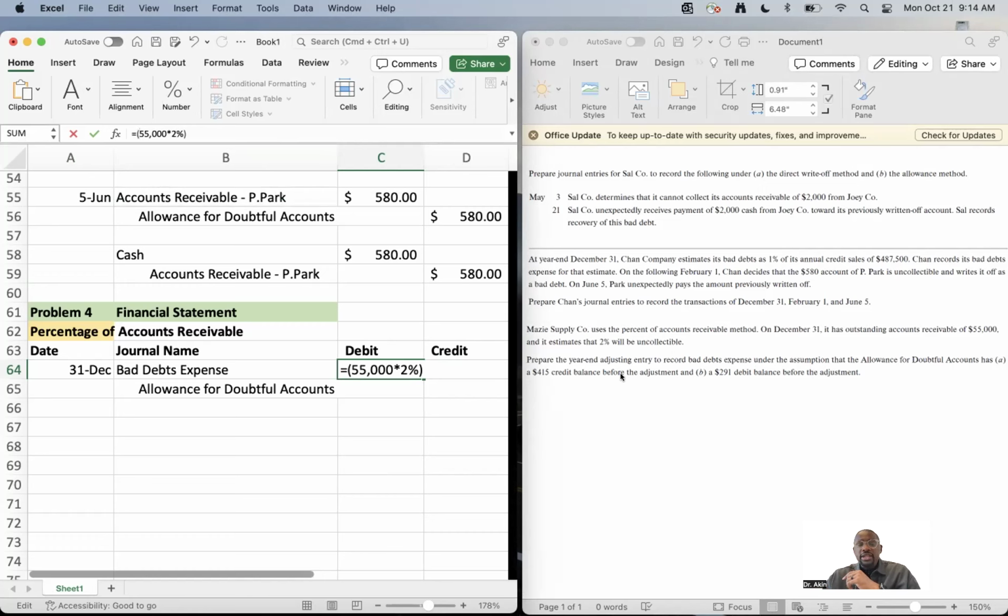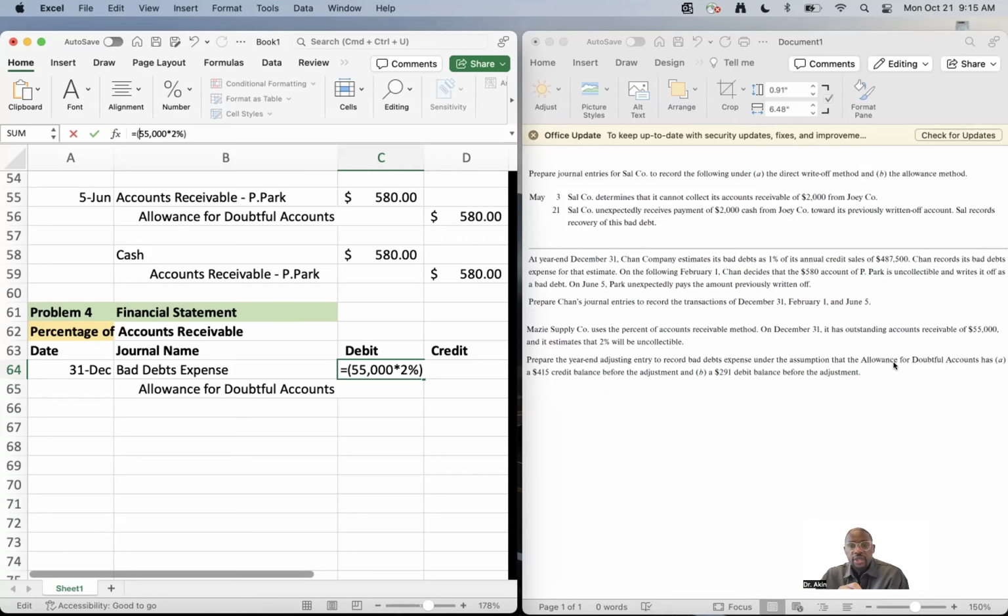However, we must also not only record the bad debt expense as it relates to the percentage, but we also have to either add or subtract any previous balance that was in the allowance for doubtful accounts. So the formula is as follows. We're going to take the total accounts receivable balance, multiply it by whatever the bad debt percentage is, and we're either going to add in a debit balance or subtract a credit balance. If we're looking at A, it says we have a $415 credit balance that still remains in allowance for doubtful accounts.